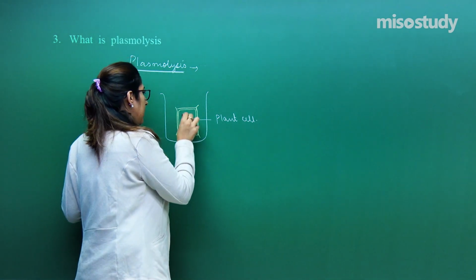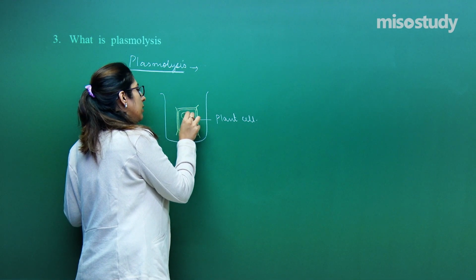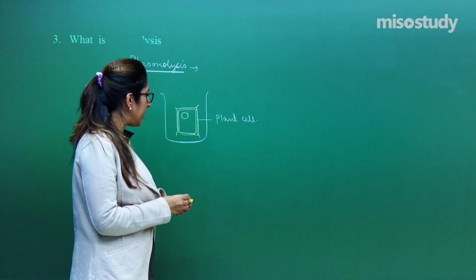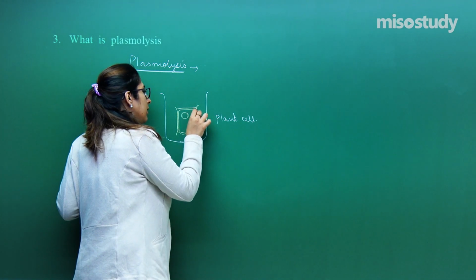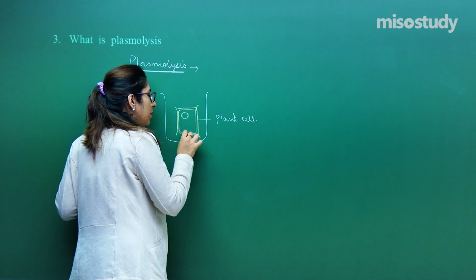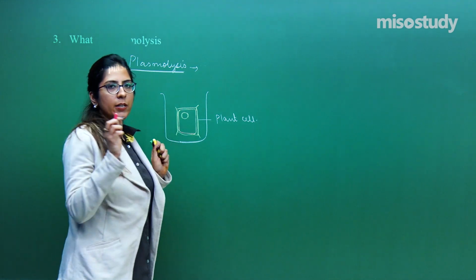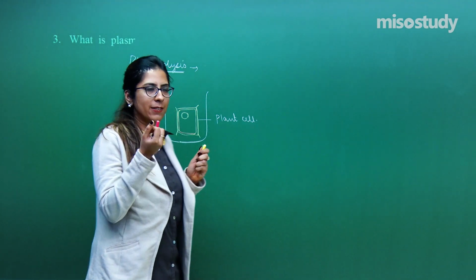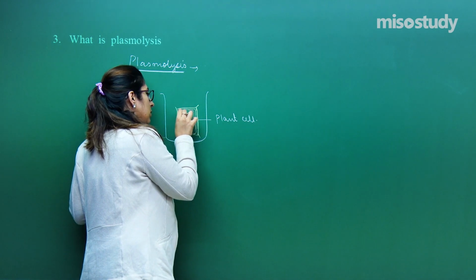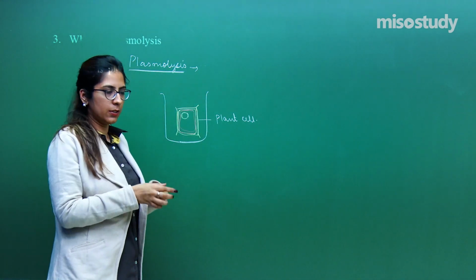In the plant cell, as you can see, a nucleus is present, and we have already discussed that a cell wall is present, and below the cell wall is the protoplast.